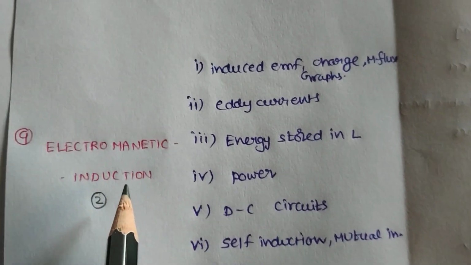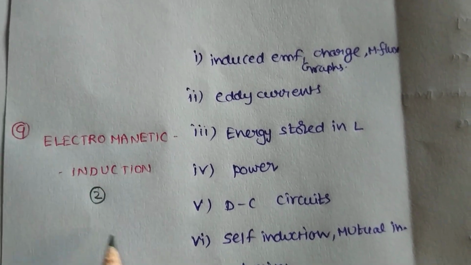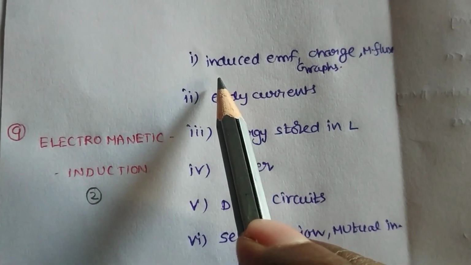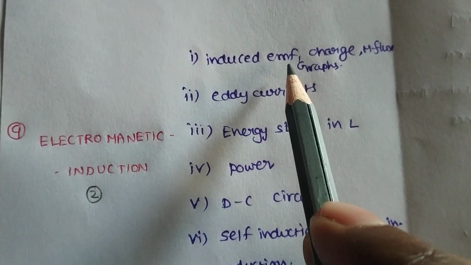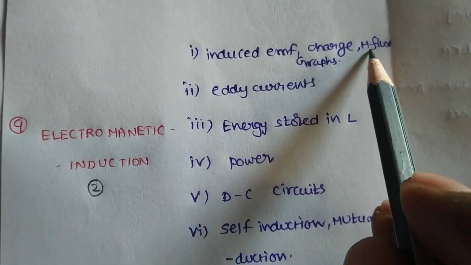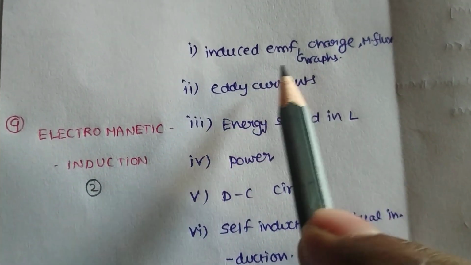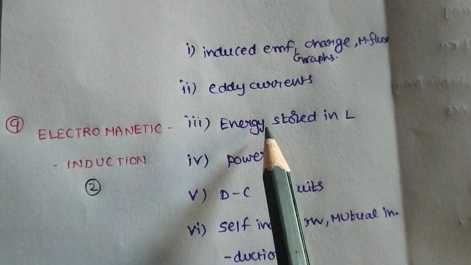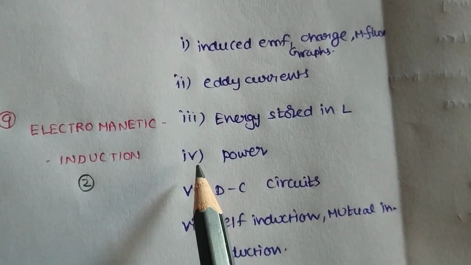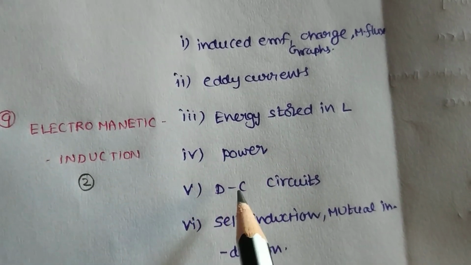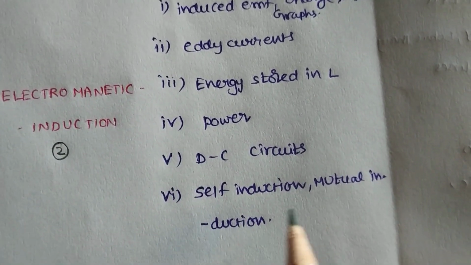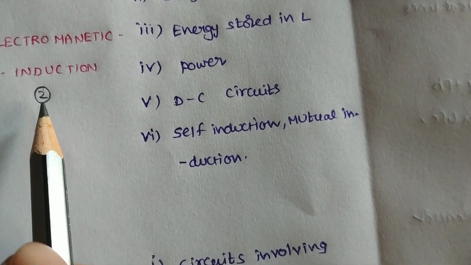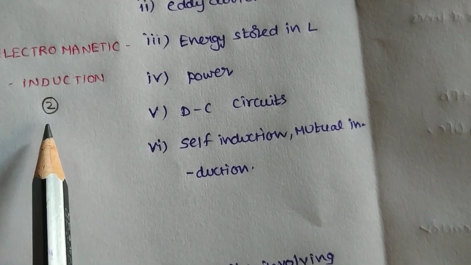Next chapter, electromagnetic induction, ninth lesson. In this chapter 2 bits are coming. The first one is induced EMF, charge, magnetic flux and graph problems. Second one, eddy currents theory. Third one, energy stored in an inductor. Fourth one, power. Fifth one, DC circuits. Sixth one, self-induction and mutual induction. In these 2 bits, one is easy and one is difficult.